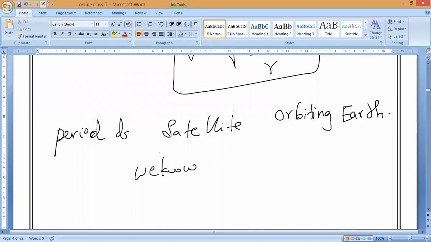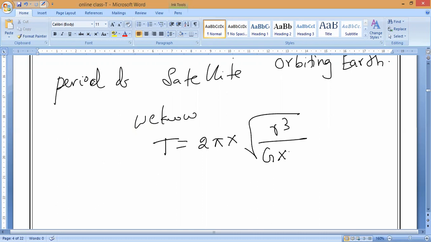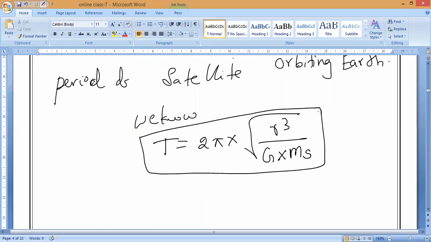The period of a planet orbiting the Sun. What is the formula? T is equal to 2 pi into root of R cube divided by gravitational constant into mass of the Sun. That is the formula for the time period of a planet orbiting the Sun. But we want orbiting the Earth now, and it is also a satellite. So what is this?